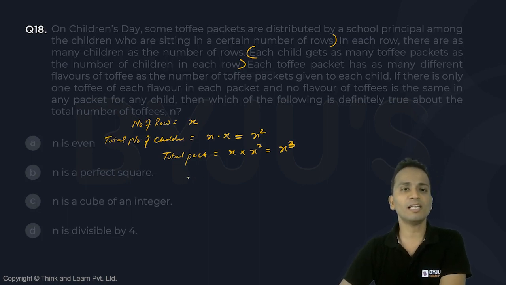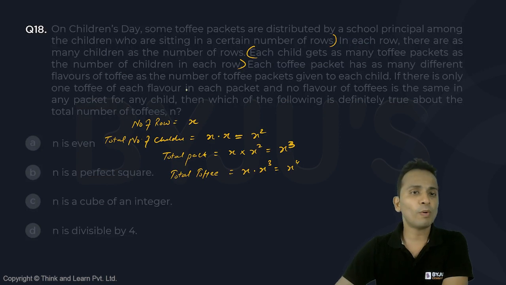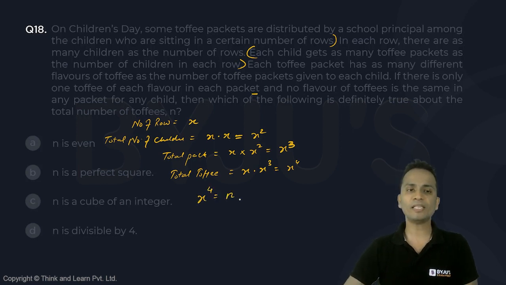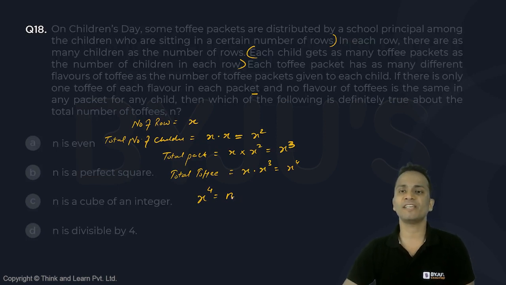Okay, so total number of toffees now will be x multiplied by x cube, that is x raised to the power 4, provided it is given that there is only one toffee of each flavor in each packet, and no flavor of toffees is the same in any packet for any child, right? So this will be the total number of toffees, that is x raised to the power 4, which is given as n, right?